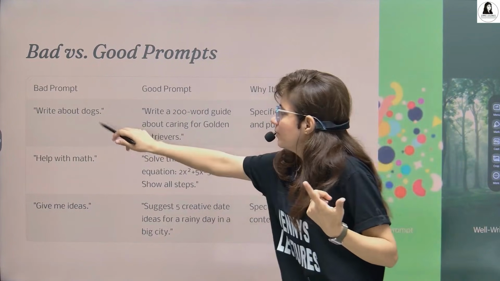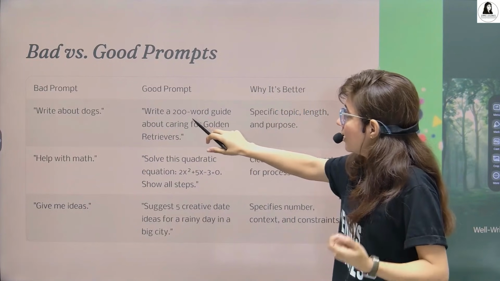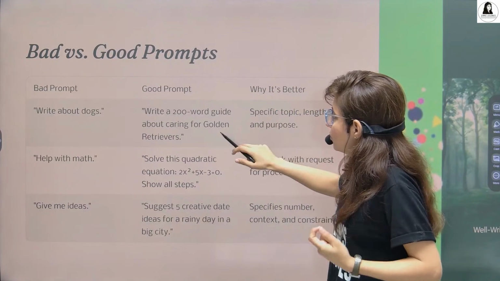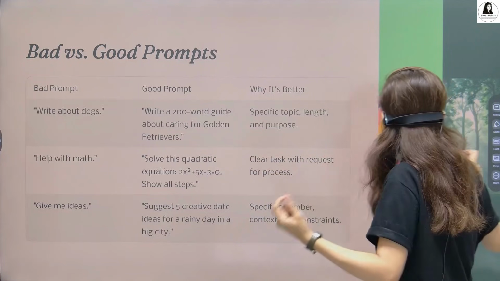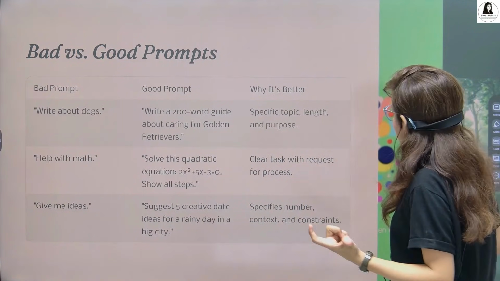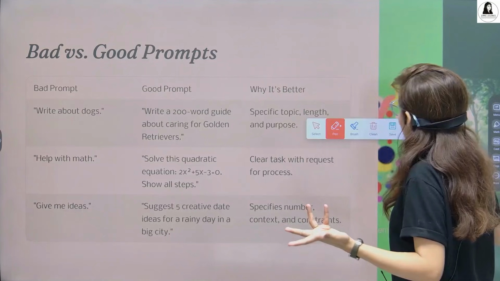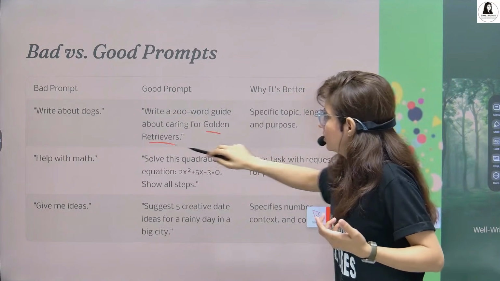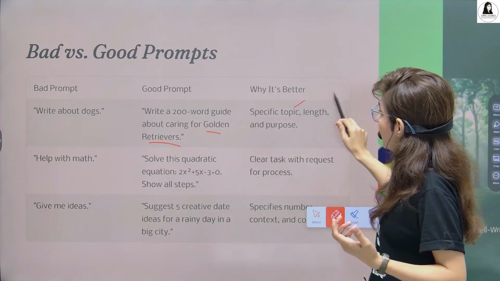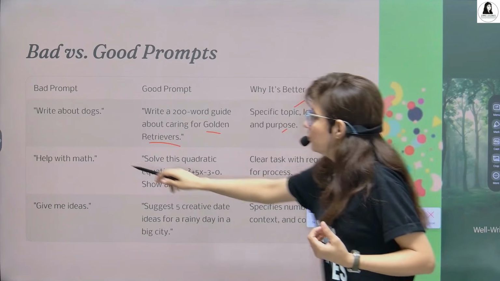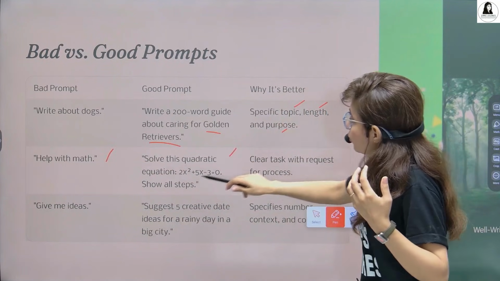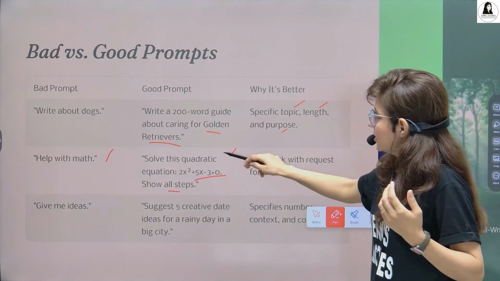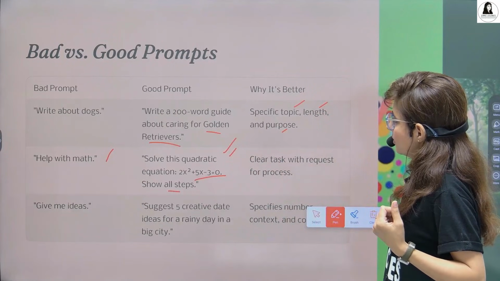Bad prompt is write about dogs. Good prompt is write a 200-word guide about caring for golden retriever. You just specify the length, just 200 words you want, the breed as well, and about what, about caring for golden retriever. So specify the topic, length, and purpose as well. Help with math, definitely a bad prompt. Solve this quadratic equation, show all the steps. That is a good prompt because it's very clear.